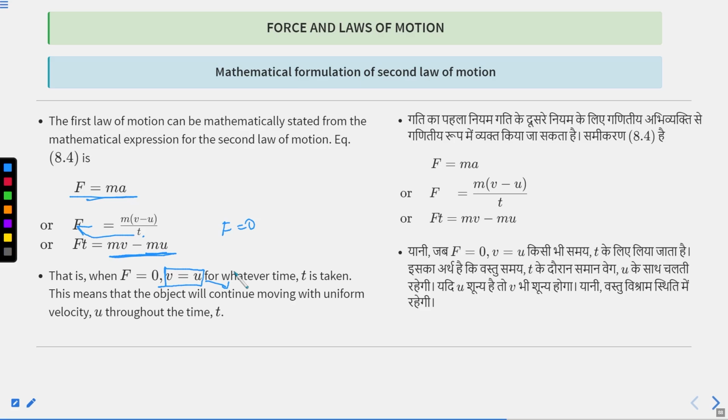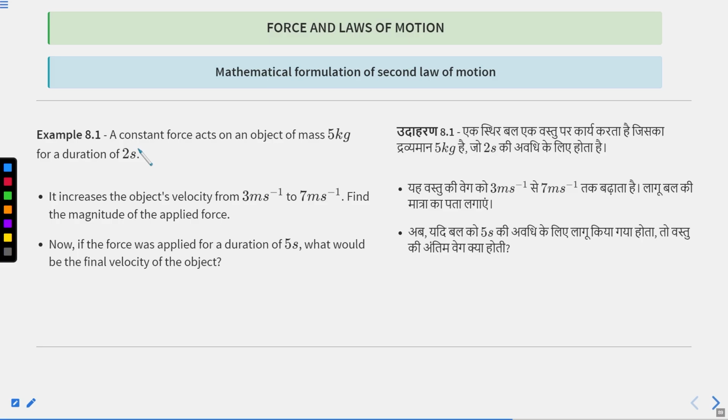Okay, what does the first law of motion state? The first law of motion states that if an object is in motion, it will continue to remain in the state of motion unless and until an external force is applied on it. If you make the value of force 0, it means there is no external force, so initial velocity is equal to final velocity. It means that the object is continuously moving with uniform velocity, or that the object is in uniform motion. So the first law of motion gets verified using the second law of motion.